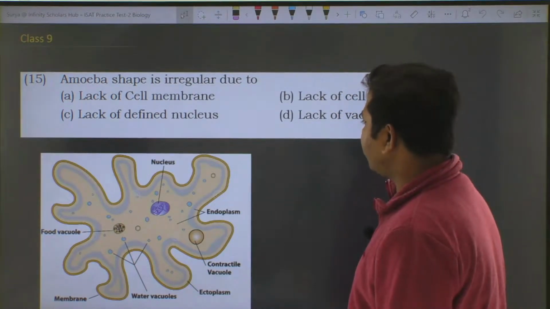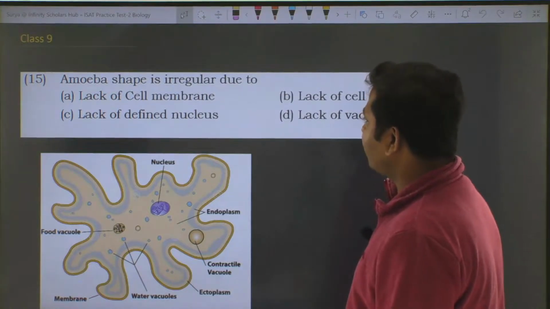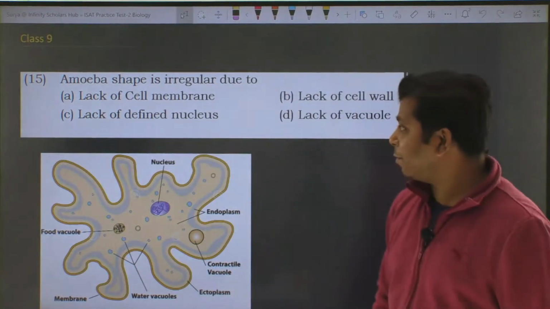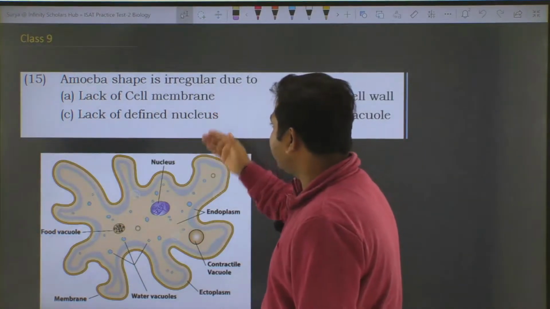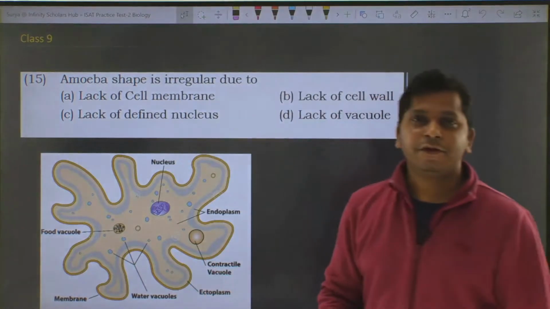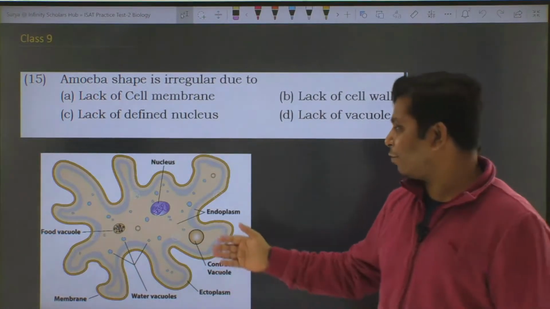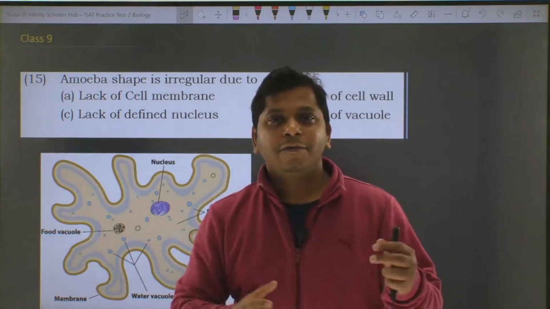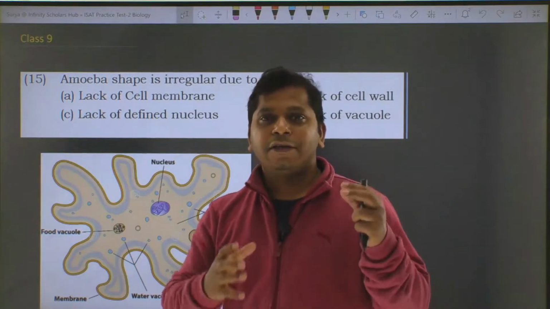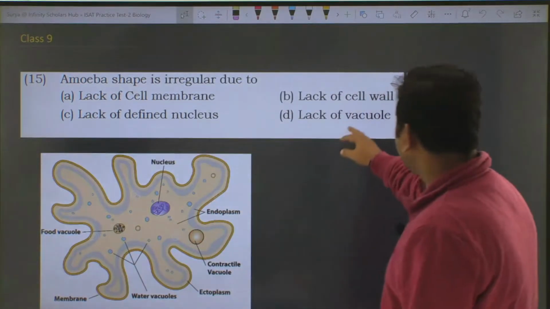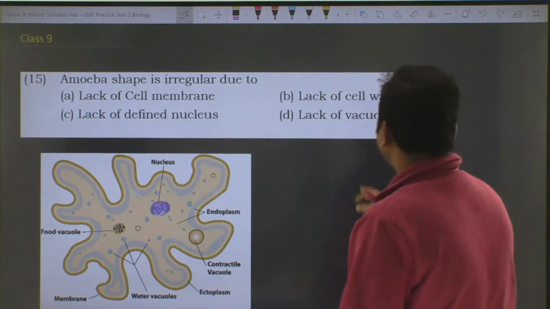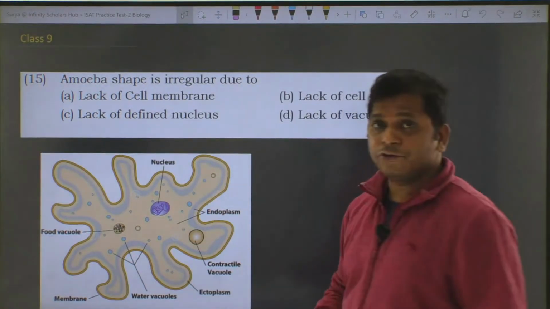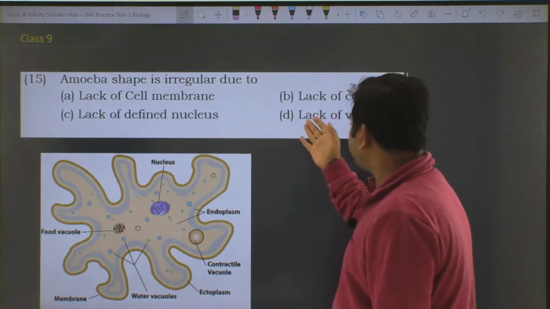Lack of cell membrane, no, it cannot be correct because the outer layer of amoeba is the cell membrane or plasma membrane. Lack of defined nucleus, they have a defined nucleus because it is a eukaryotic cell, not a prokaryotic cell, and the nucleus has nothing to do with the irregularity of the cell structure. Lack of vacuole, they have a contractile vacuole, so this option is also incorrect.